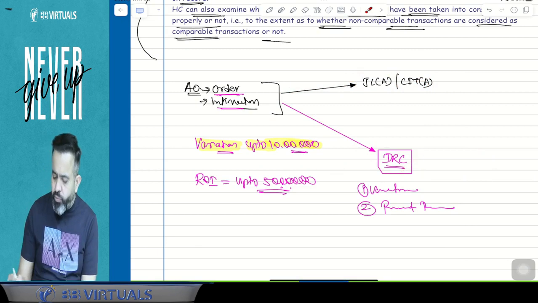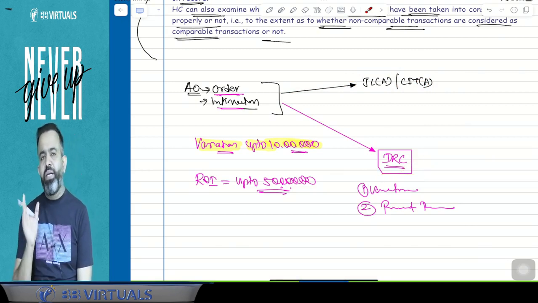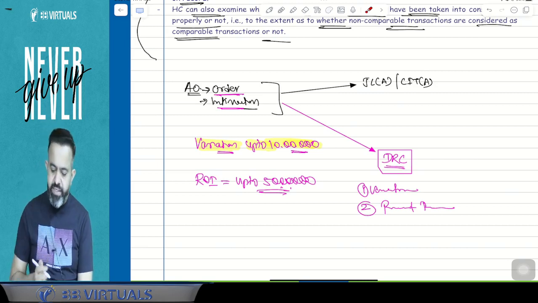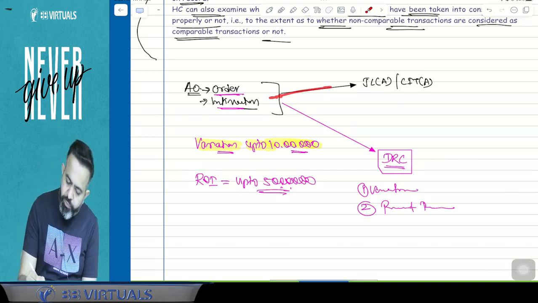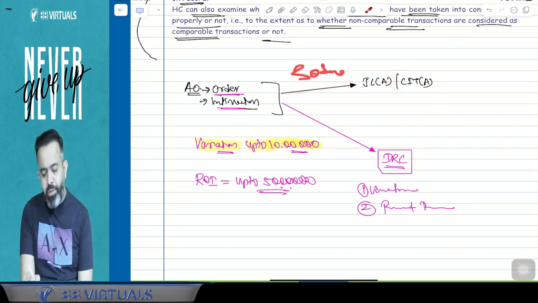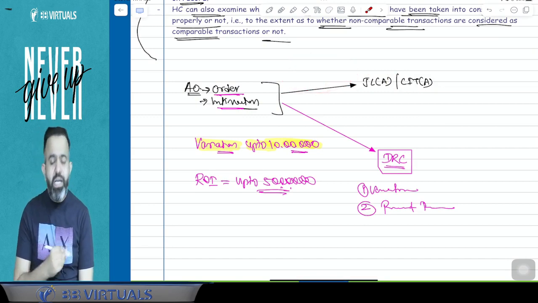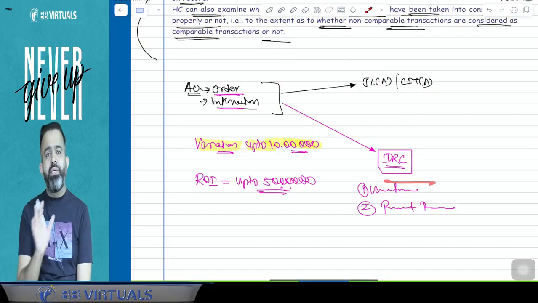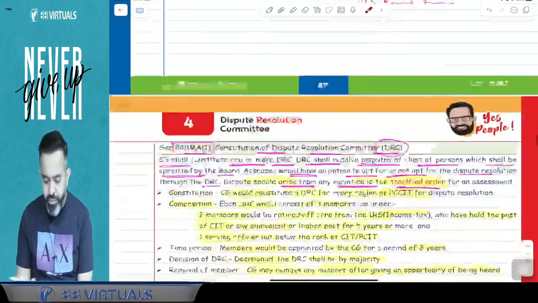In this particular case, whatever time taken by DRC from the date on which you made the application till the date on which that application is rejected by DRC, that time will be excluded for computing the time limit to file the appeal to JC appeal or CIT appeal. Because you know that JC appeal or CIT appeal can be filed in 30 days. So while calculating that 30 days time, the time lost in the DRC proceeding will be excluded. You got my point or not?